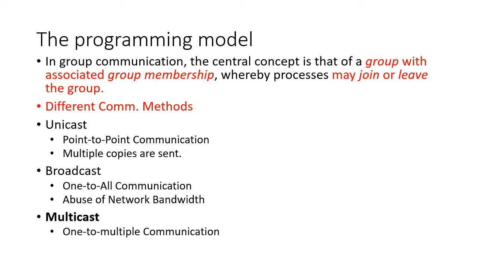We were discussing the different types of communication methods: unicast, broadcast and multicast. In unicast, it is point-to-point communication and multiple copies are sent. If you have to send one copy to receiver 1, another copy to receiver 2, like that we have to send. Whereas in broadcast, it is one-to-all communication. It's an abuse of your network bandwidth. And multicast communication is again one to multiple, but that multiple is for a particular group.